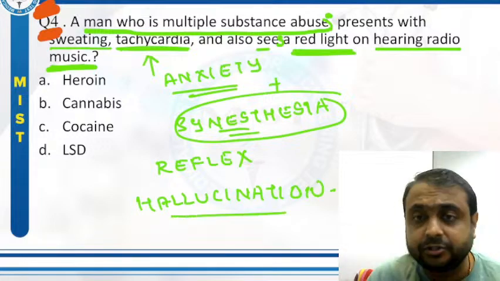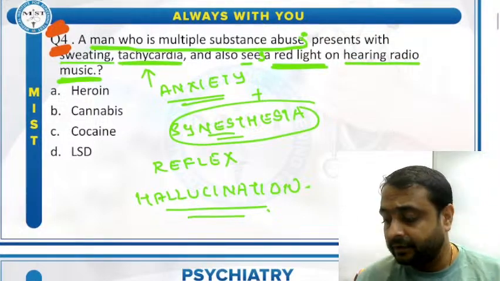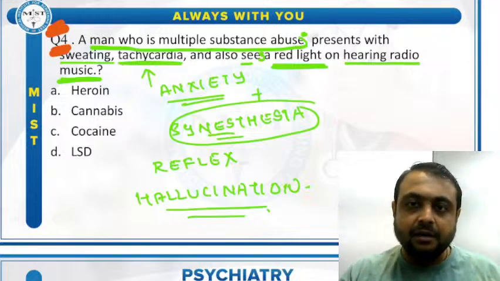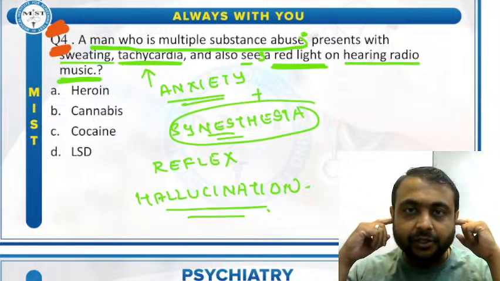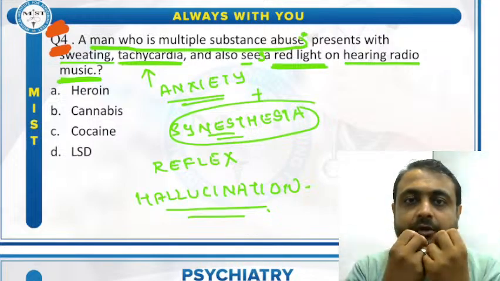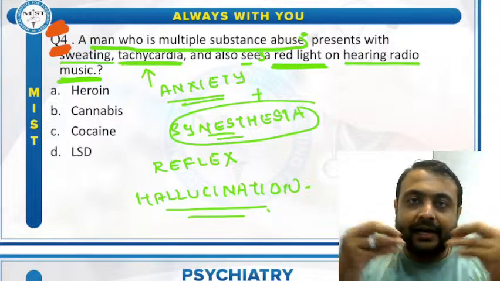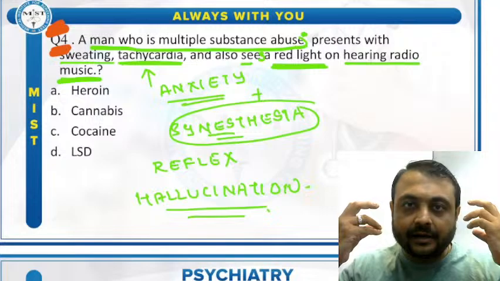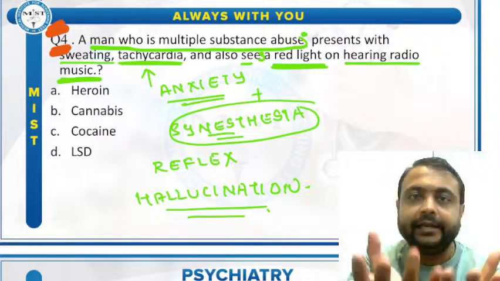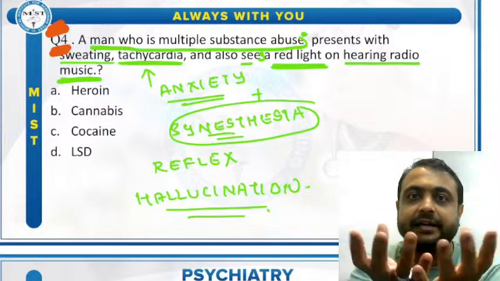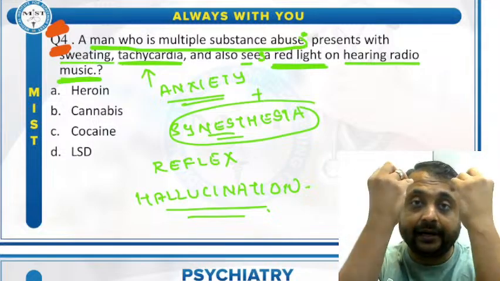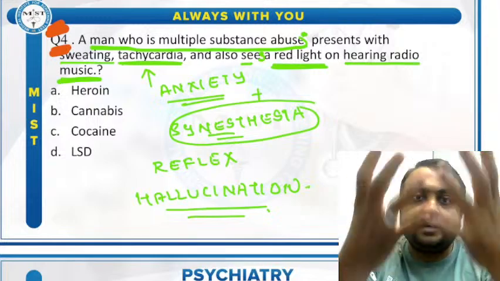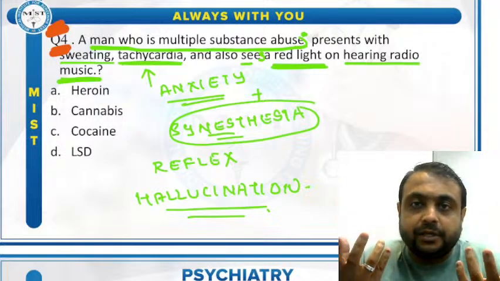This is what? Reflex hallucination. We have discussed. In reflex hallucination, stimuli in one sensory modality produces hallucination in a different sensory modality. So whenever I hear radio music, I would see a lady standing in front of me wearing a red color sari, or I will see a red ghost standing in front of me, or I see a red light in front of me whenever I hear radio music.